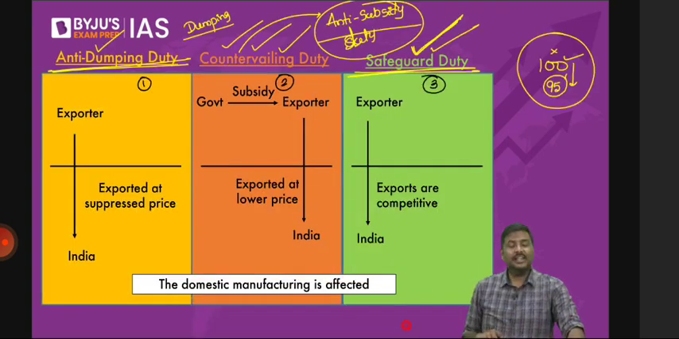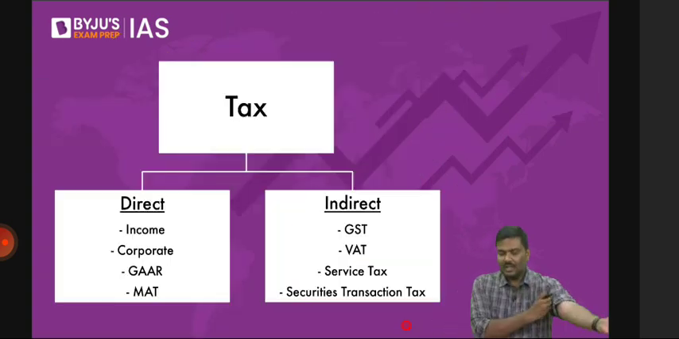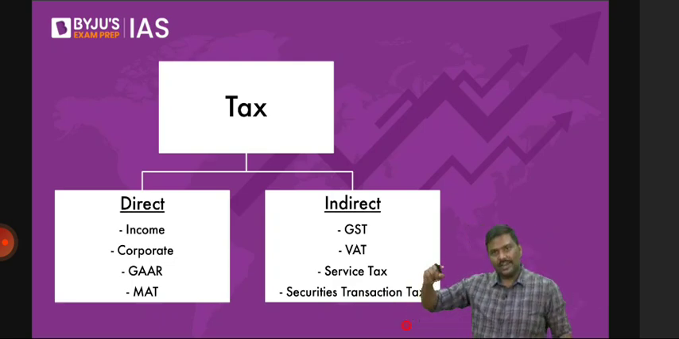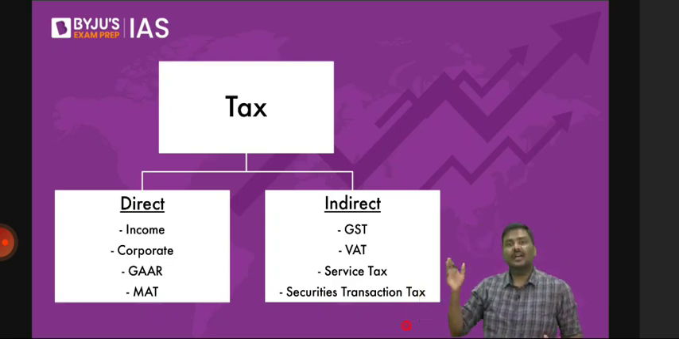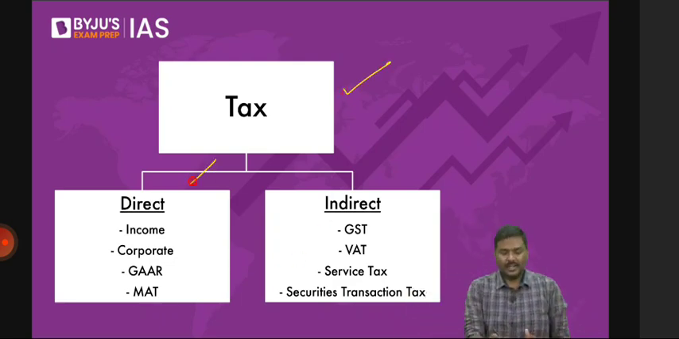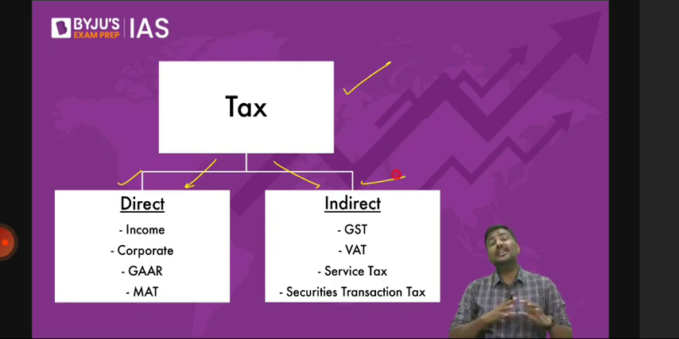Can I go to the next now? So we have discussed the direct, indirect, progressive, regressive, proportional. Subsidies, countervailing, and anti-dumping. Surcharges, cesses, ad valorem, and specific. These are various types of taxation systems that you can come across. Let me go forward. Taxes are divided into two parts, direct and indirect. There are hundreds of taxes on both the sides. I hope you understand.